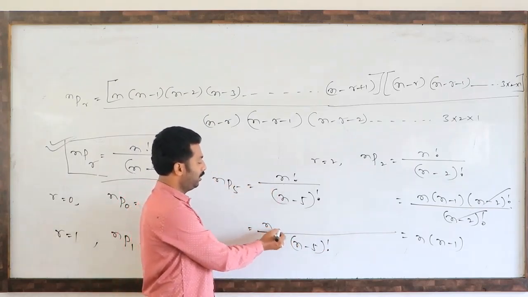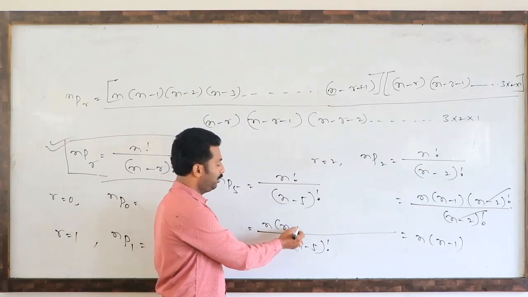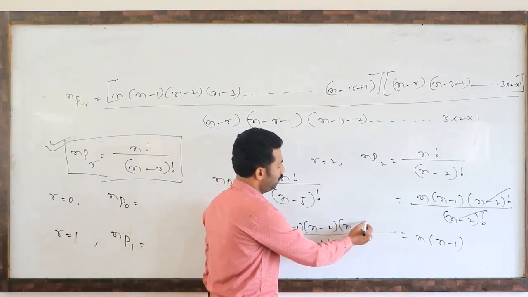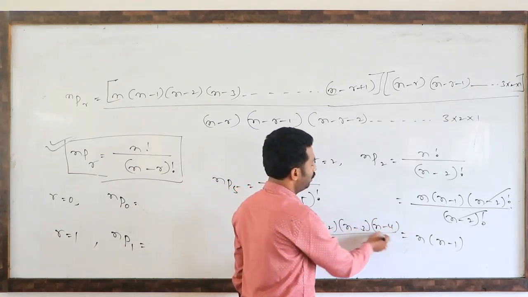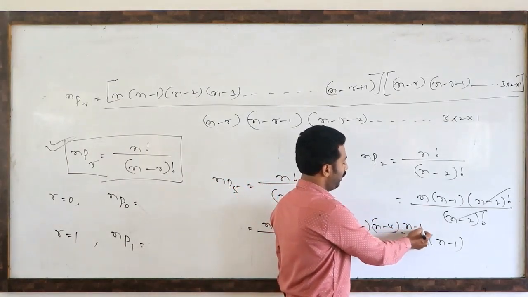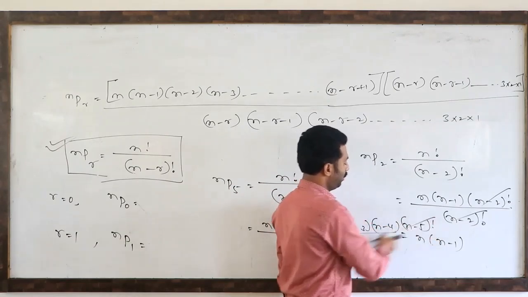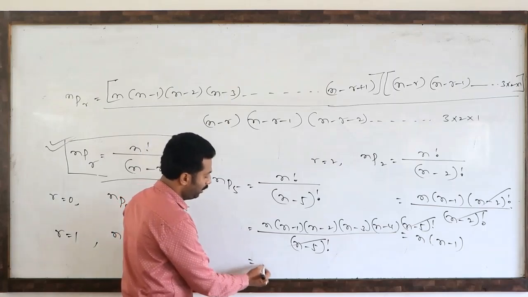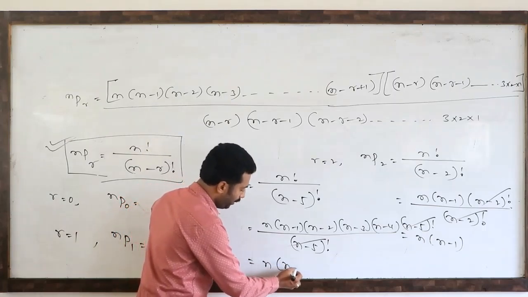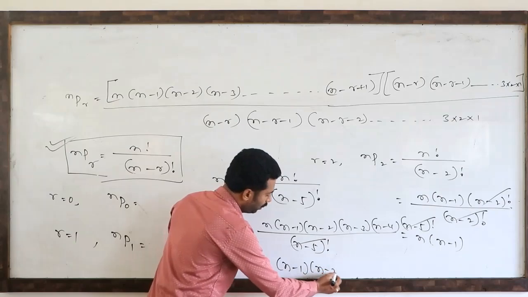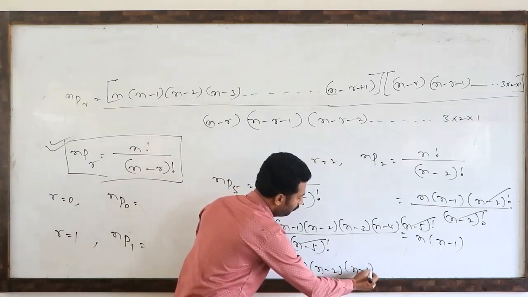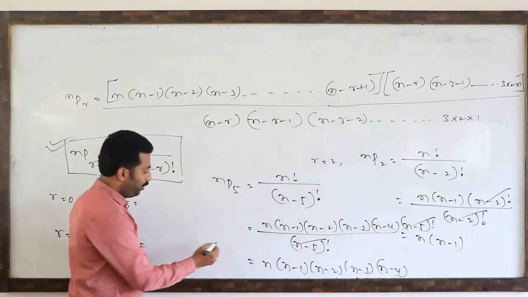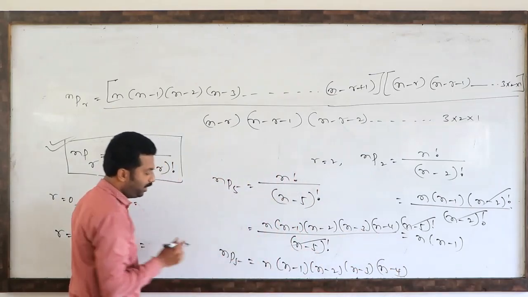Numerator n factorial can be written as n into n minus 1 into n minus 2 into n minus 3 into n minus 4 into n minus 5 factorial. See, n minus 5 factorial cancels. So finally we can write n into n minus 1 into n minus 2 into n minus 3 into n minus 4. So nP5 means like this. Very clear.